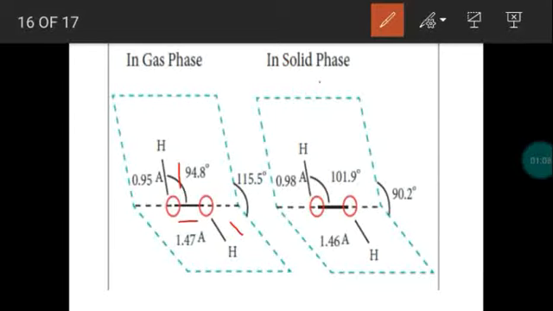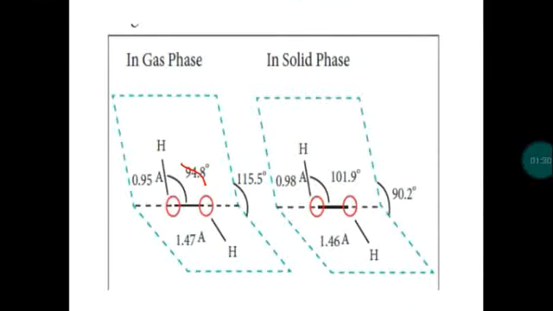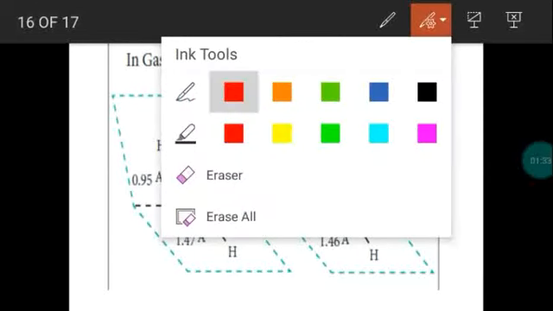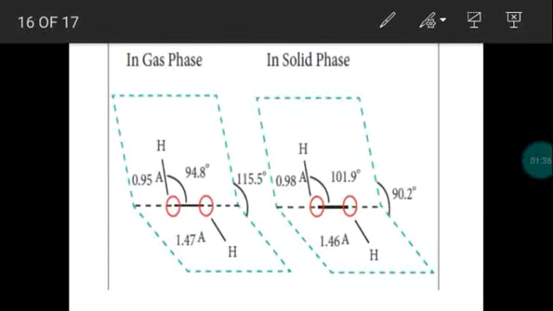And the bond angle between these two covalent bonds, right? The oxygen oxygen covalent bond as well as the oxygen hydrogen covalent bond. So between these two covalent bonds, the angle is 94.8 degree. And this angle is called the dihedral angle, 115.5 degree.